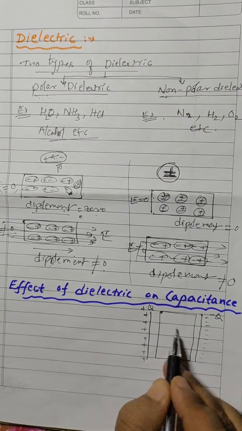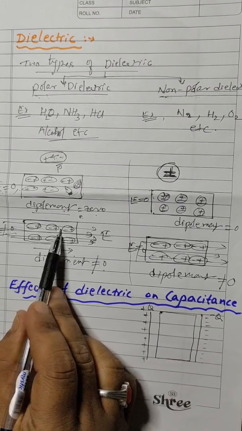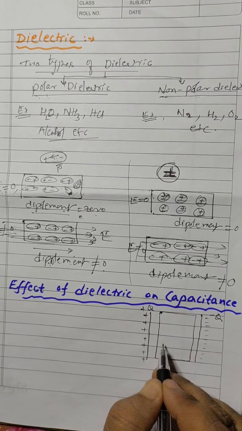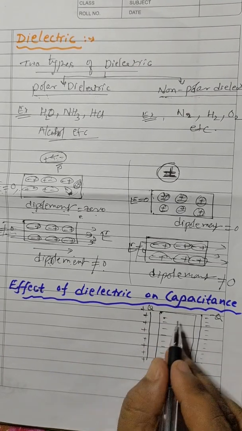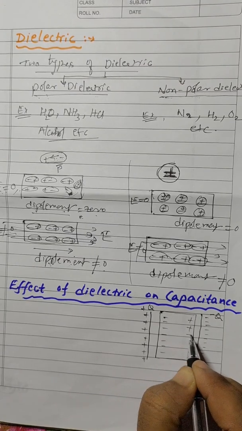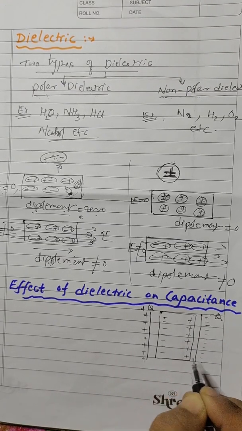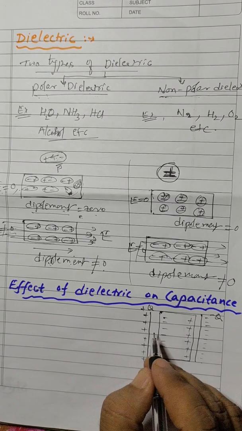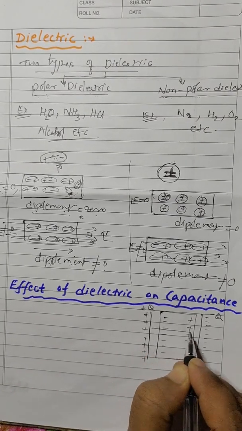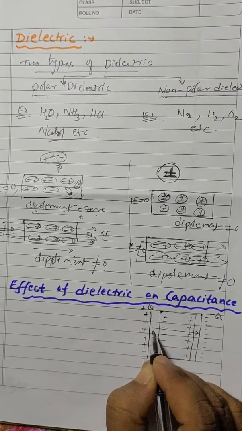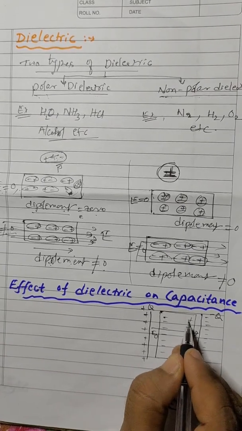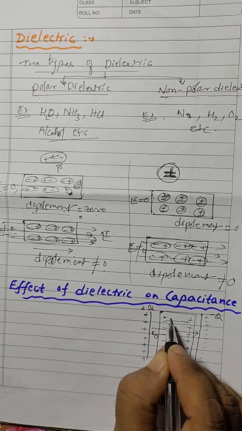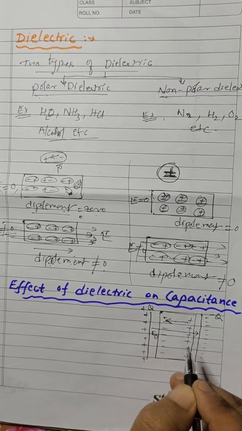So when an electric field is applied, then this will get polarized. That means I can say that the negative charge will try to come towards the positive, and in this the positive charge will try to come towards that negative charge. That means if this is the external field which is applied, say that is E outside, then inside this from positive to negative, induced electric field also is said to be developed.